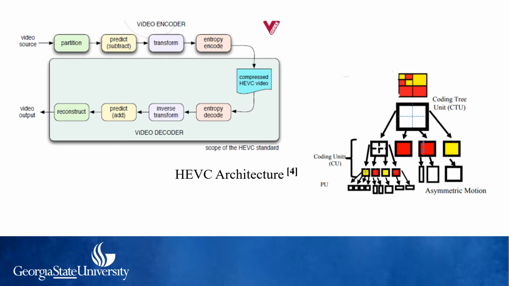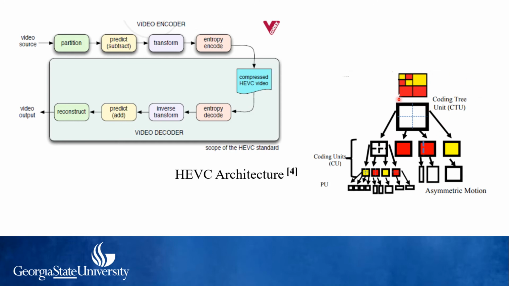So in HEVC, each frame is basically broken down. The first step is the partition. Each frame gets broken down into blocks and a coding tree unit gets generated. So this is the example of a coding tree. Each block can be of the size 16 by 16 pixels. At the max, it can be 64 by 64 pixels.